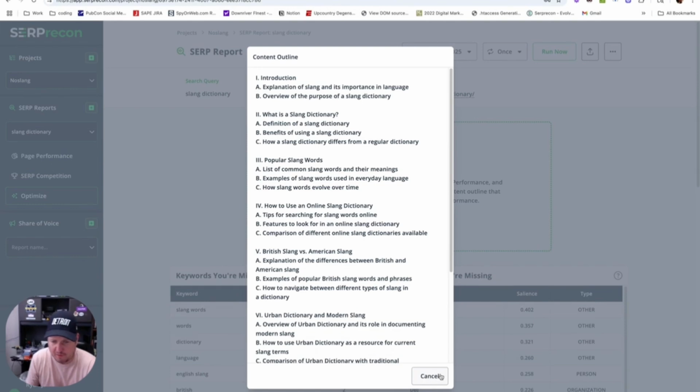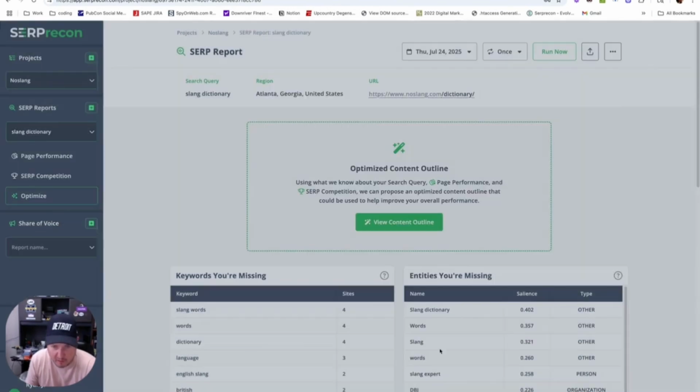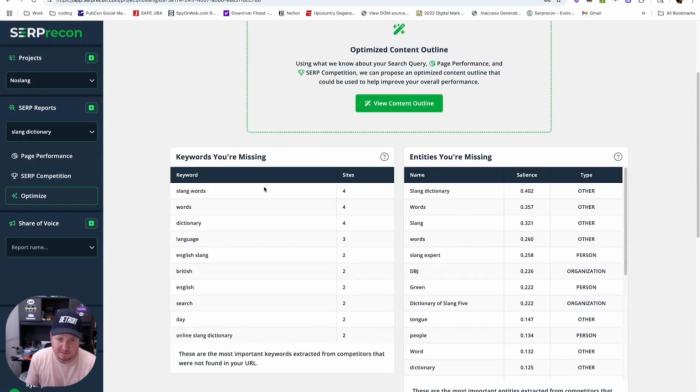But there's more. If you just want to optimize your content on your own, we do a gap analysis for you. On the SERP competition page, we extracted the keywords from every site that ranked for this query. And on the page performance tab, we extracted all the keywords from your site. We use Google's BERT, which they say is a top 3 ranking algorithm. We use that to extract the most relevant keywords from each page. These are not the only words, they're the most important keywords.